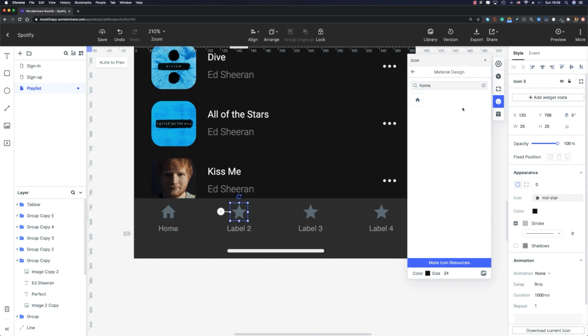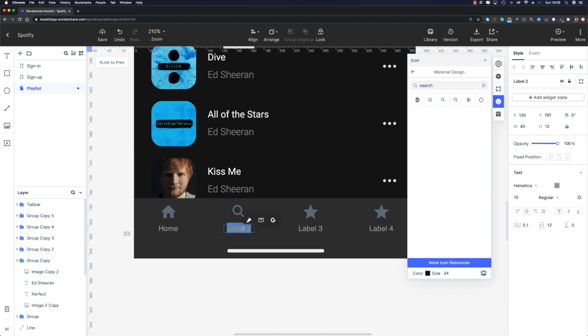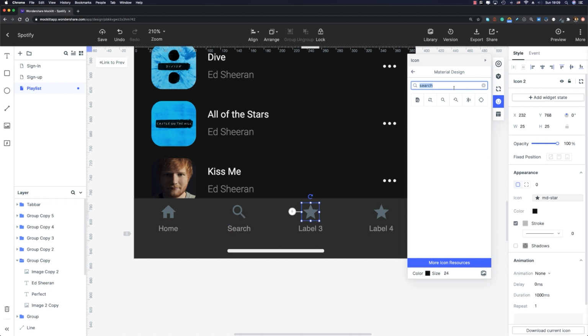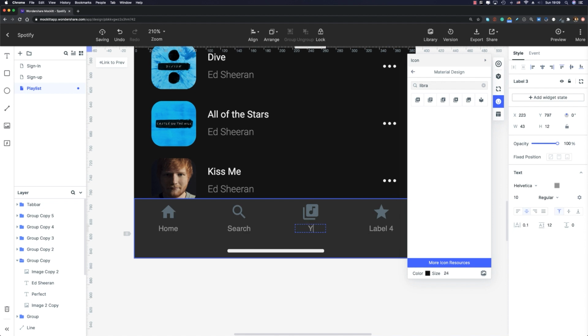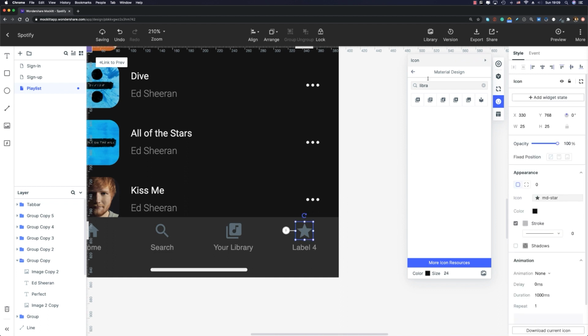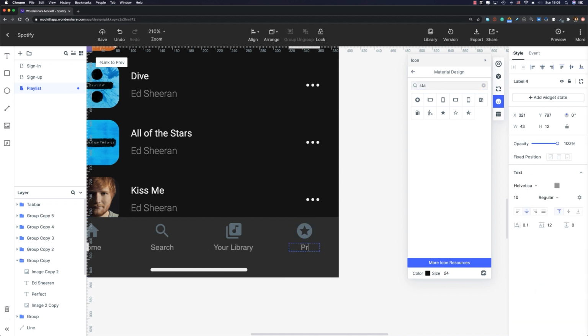For the second one, we need the search icon. So let me select this one. I'm gonna write search. For the third icon, I'm gonna look for library and let me choose this one. I'm gonna change the label to your library. All right, let me increase the width of this text layer and align it once again. Perfect. And the last one is gonna be a star. Okay, so just look for star, this one. And it's gonna be called premium.